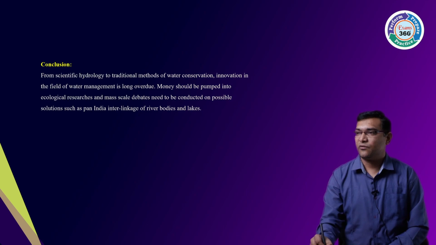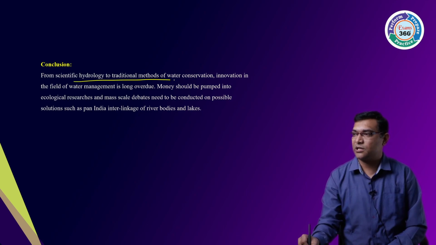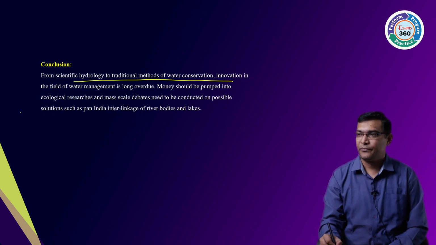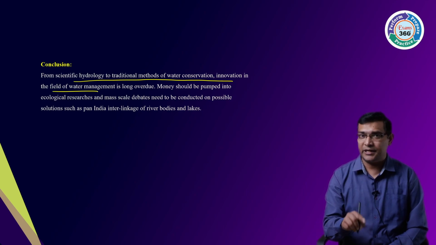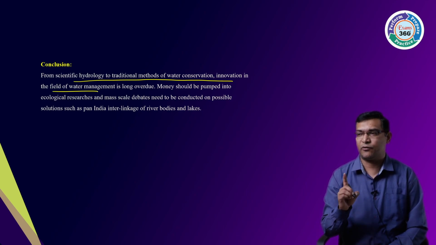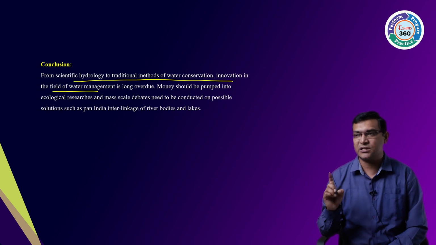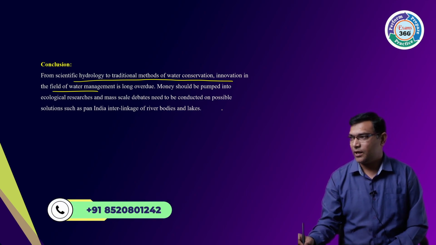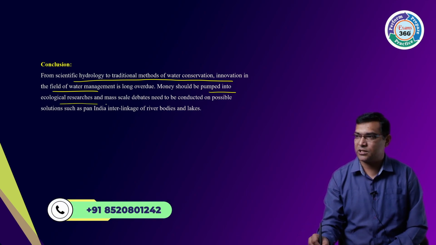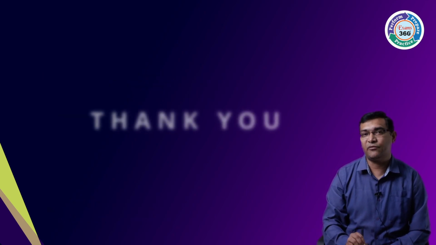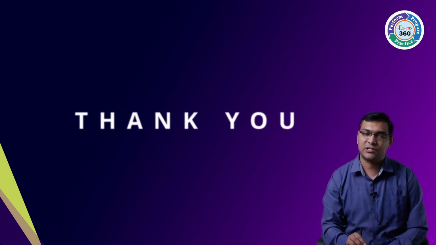Then conclusion: from the scientific hydrology, traditional methods of water conservation have to be adopted. It should be made mandatory. Water conservation or rainwater harvesting should be made mandatory for each house which is constructed. Money should be pumped into ecological research, and solutions such as pan-India interlinking of river bodies have to be taken.